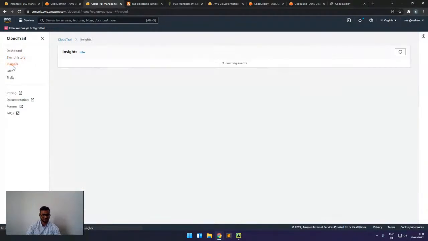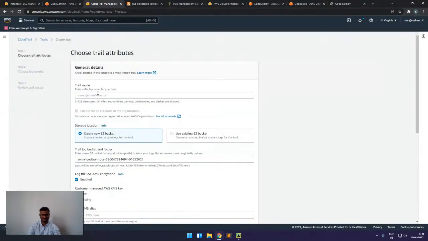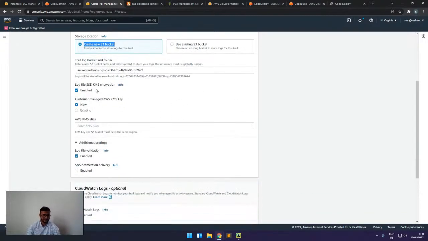For CloudTrail to work, we have to create a trail. For example, we will go here and create a trail named demo trail. It is asking me where to store these logs for reference. Either we can create a new bucket or use an existing one. I'm creating a new bucket, and we can also encrypt the logs that we are storing, which is very good.